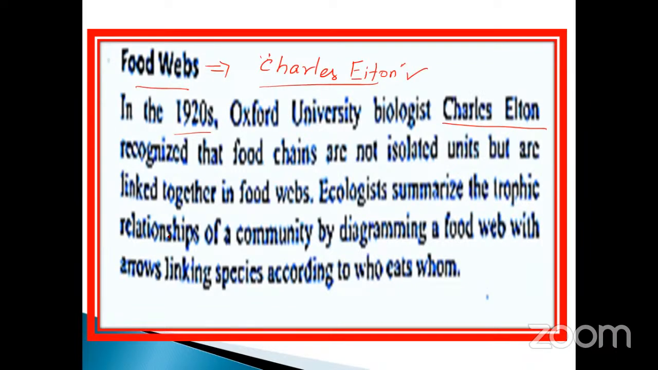Ecologists summarize the trophic relationships of the community by diagram. A food web has arrows linking species according to who eats whom. This is the point. Who eats whom, that is very, very important. Already you know, grass is eaten by grasshopper. So grasshopper is the one who eats, and grass is the one who is eaten. Grasshopper, who eats whom. So the producer, this is herbivorous. You can imagine. This is very, very important.